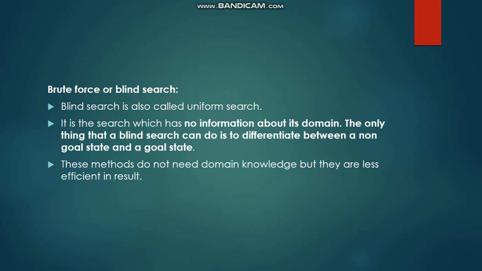This is a less efficient method, because it is an uninformed search. It doesn't know anything about the domain. Another thing is, there is no strategy. It just randomly goes and checks whether that particular node is the goal state.